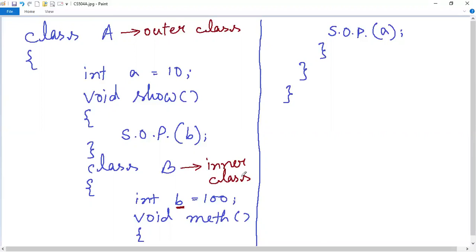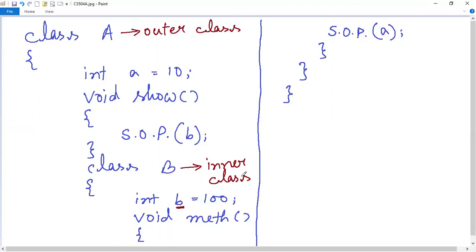That means the outer class cannot directly access the contents of the nested class. In order to access the members of the nested class from the outer class, you have to create an object of the nested class inside the outer class, and using that object you can easily access the nested class members. But if you want to directly access nested class members from inside the outer class, that's not going to compile because that will give you an error, because this doesn't happen in Java.